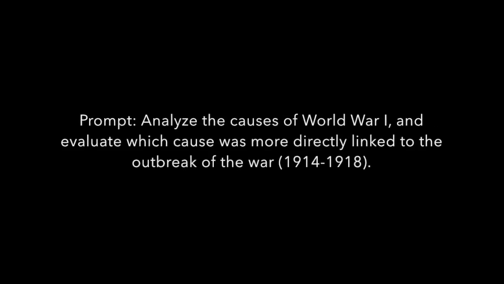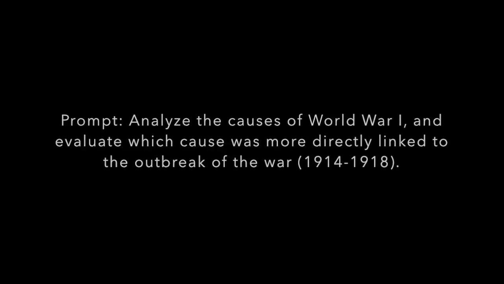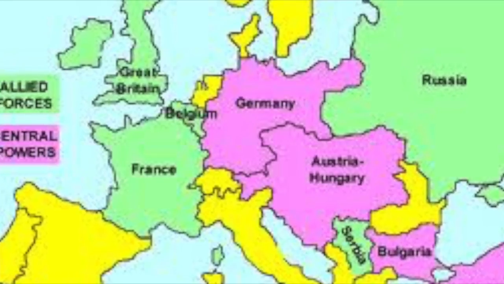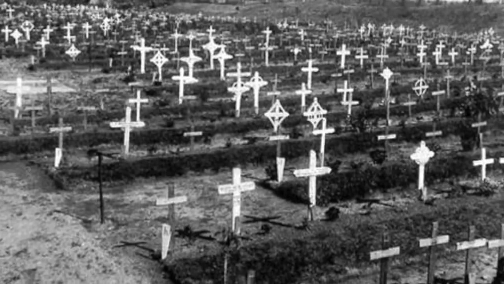Summarize the causes of World War I and evaluate which cause was more directly linked to the outbreak of the war. World War I brought on an unprecedented amount of death and devastation, putting Germany, Austria-Hungary, Bulgaria, and the Ottoman Empire against Great Britain, France, Russia, Italy, Romania, Japan, and the United States, which were the Allied powers, causing the deaths of over 16 million people.